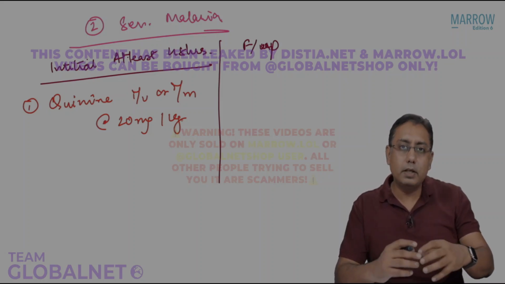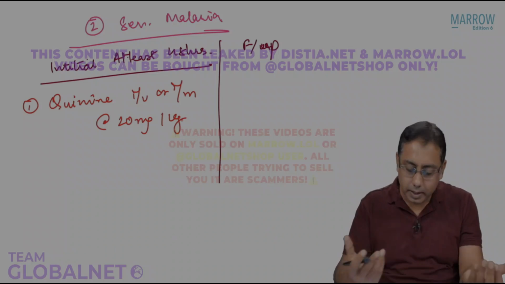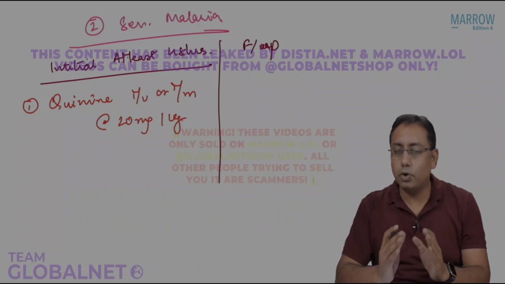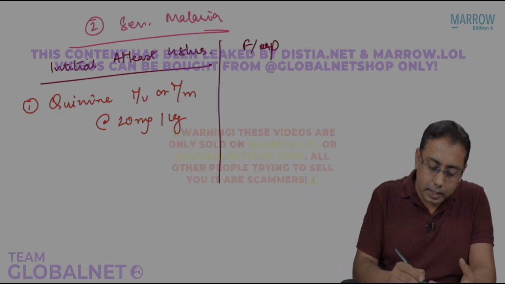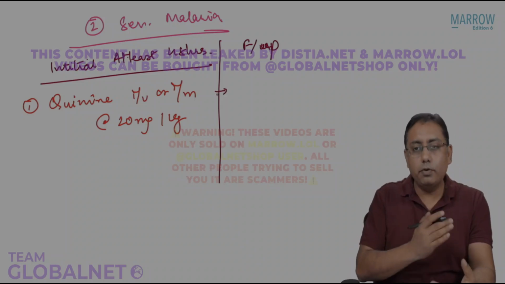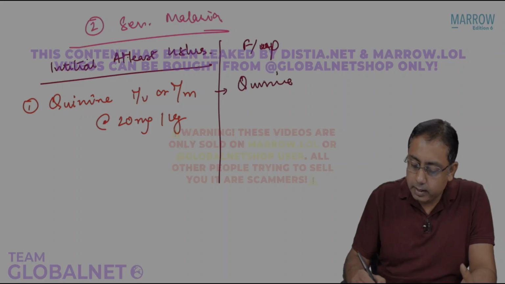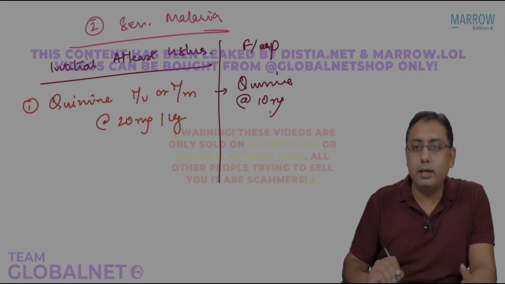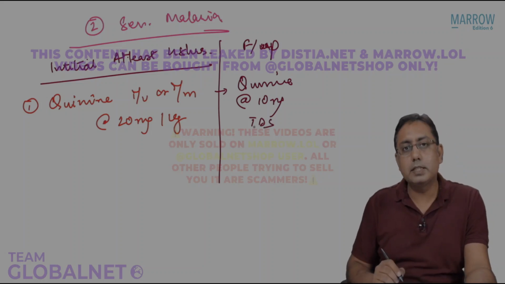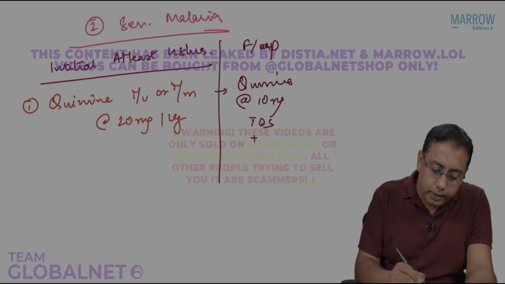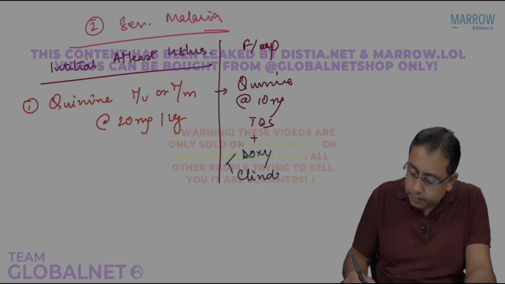But there are a couple of other considerations also. It will of course depend on a case-to-case basis, right? In case this patient is all okay for 48 hours, then we switch over to the follow-up regime. In the follow-up, in case you were giving quinine before, you should give quinine again, at the rate of 10 milligram now as a TDS dose, plus we are going to give the patient doxycycline or we can give clindamycin.